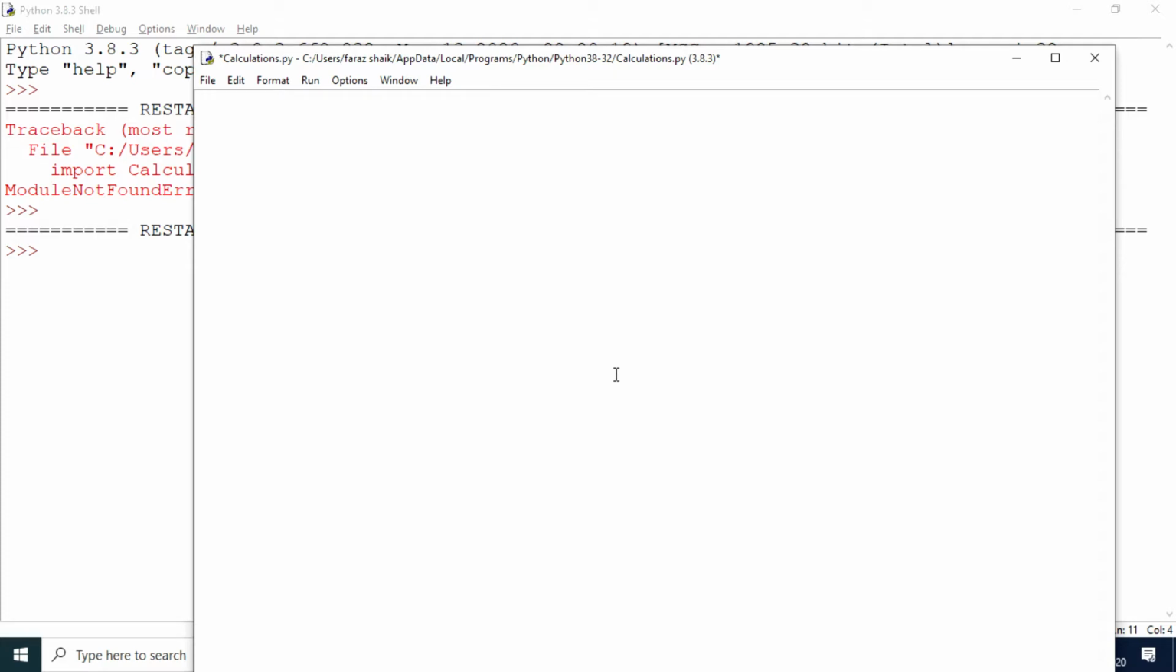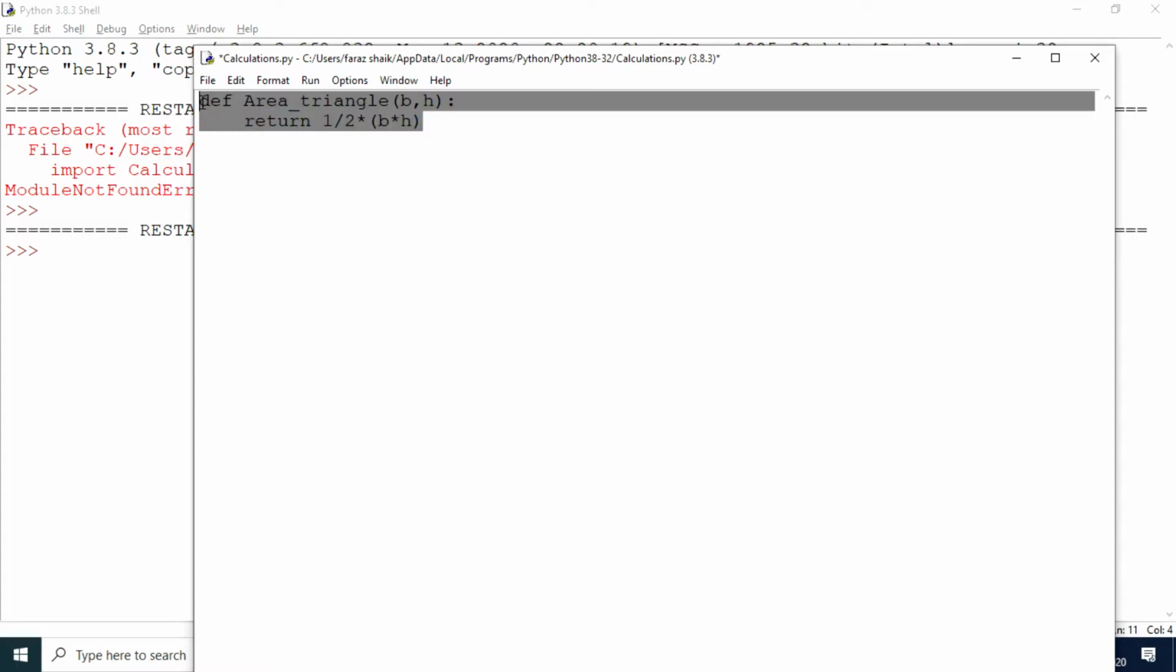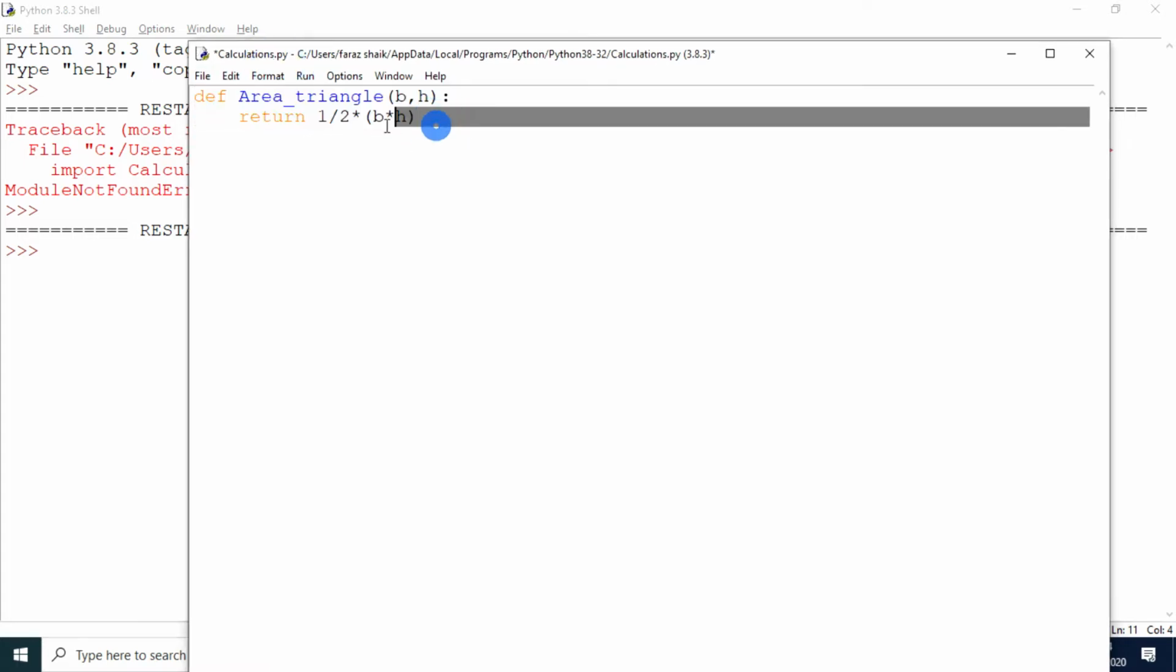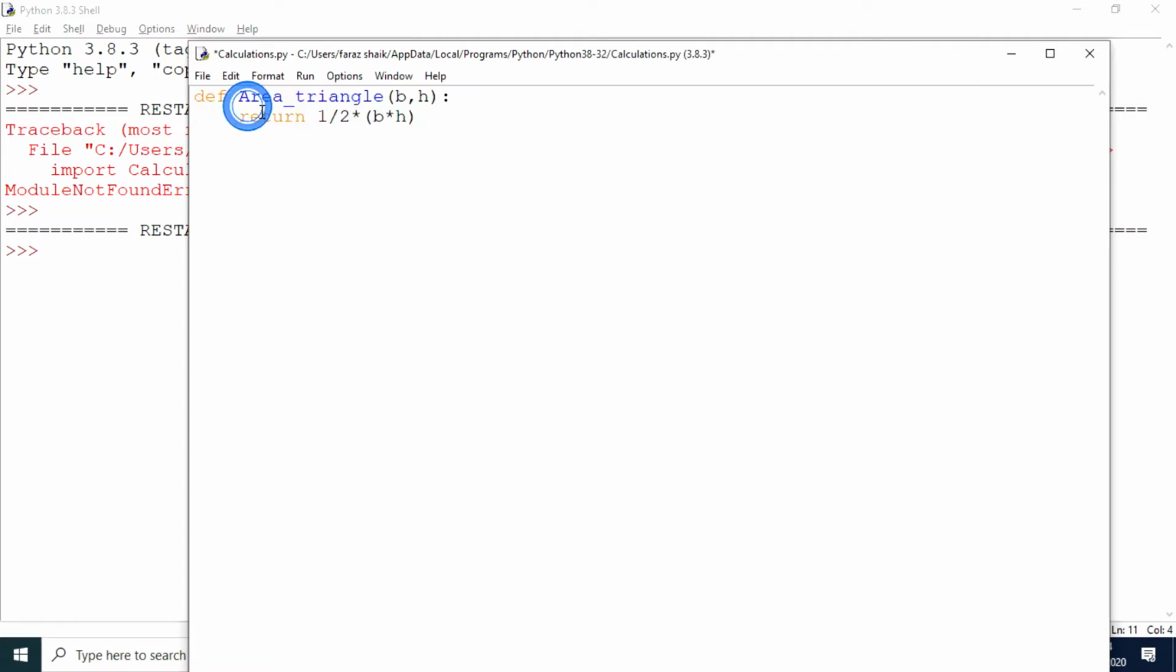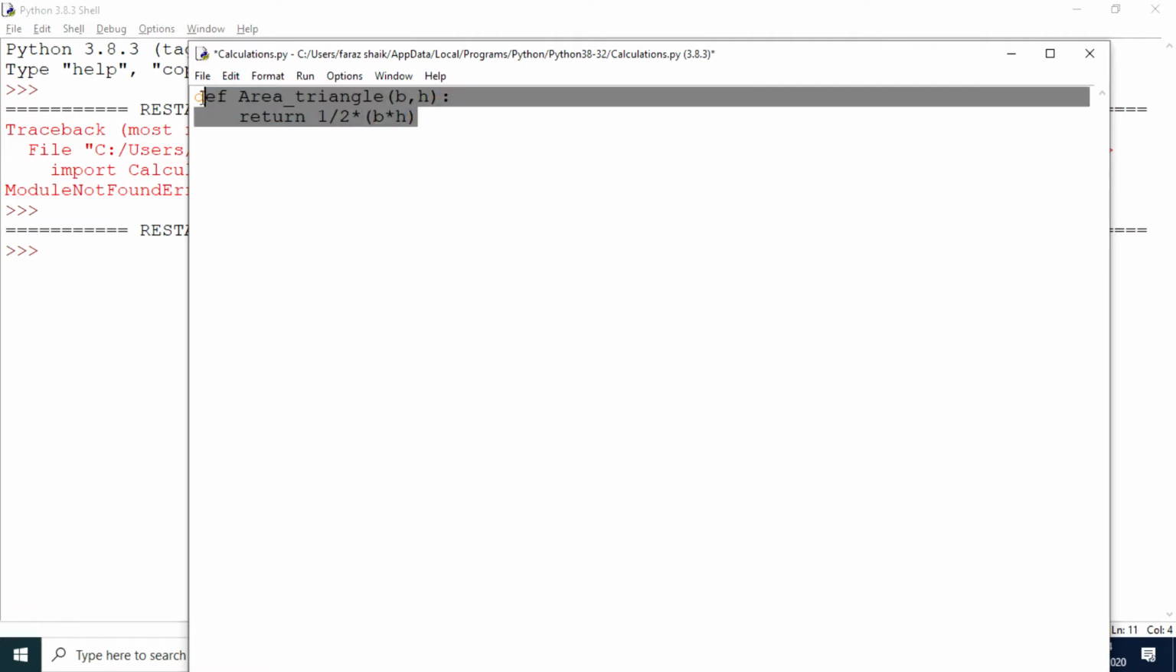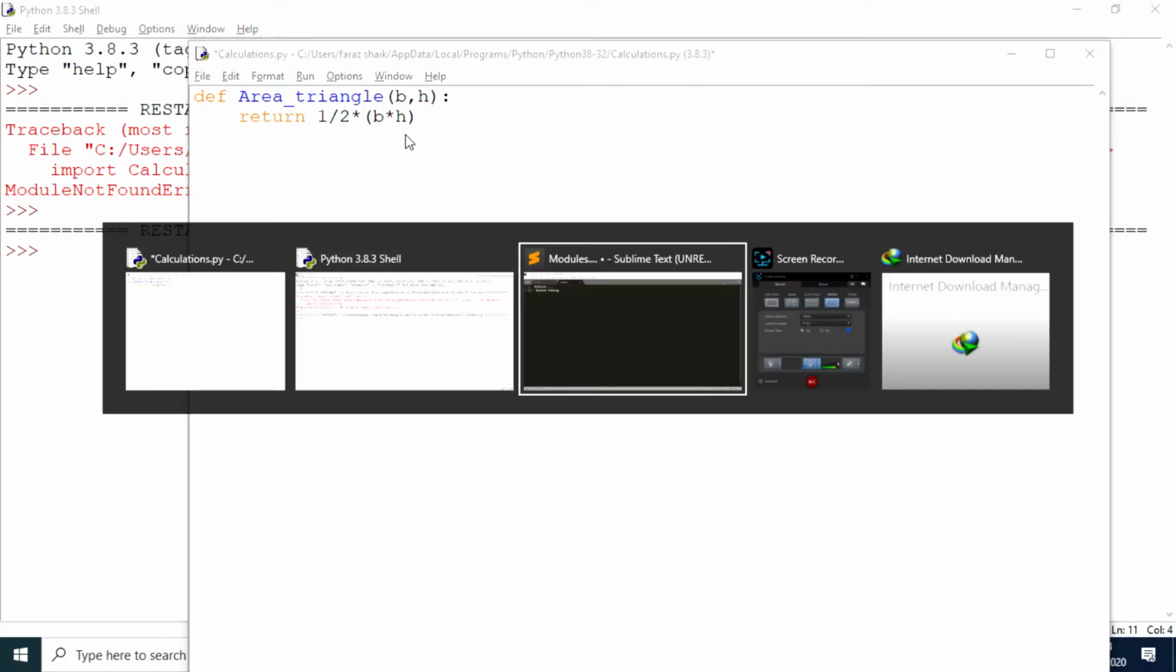So within this, let us define a certain method. Maybe I'll take area of triangle, provided base and height. And this I'm going to return half times base times height. So this is the method that I have created in this calculations file that I can access in other programs as well.